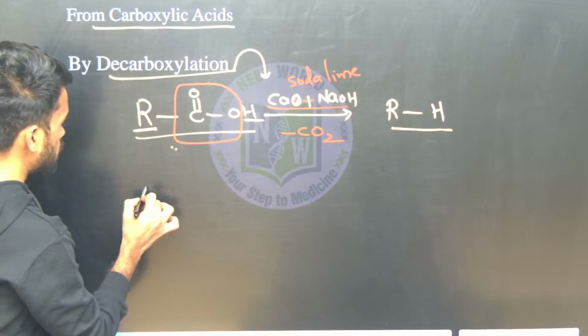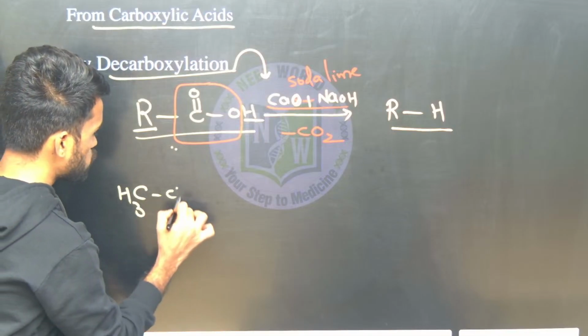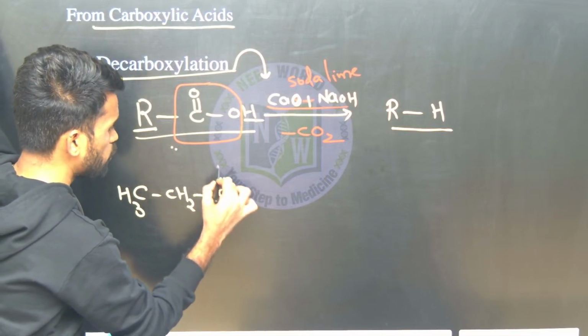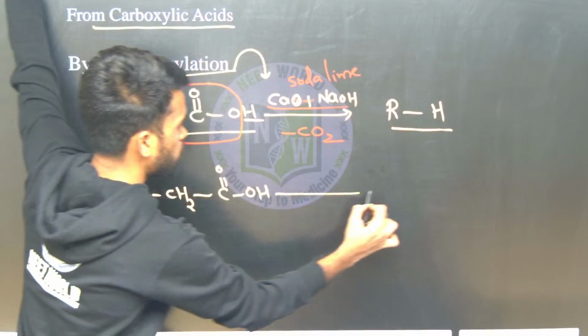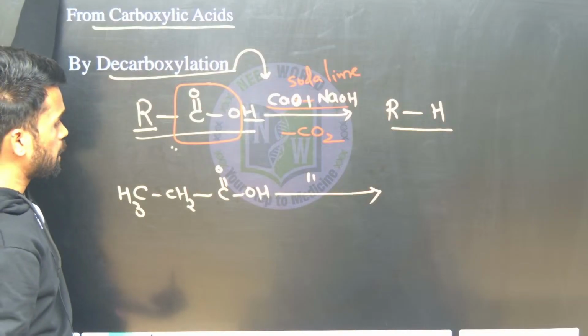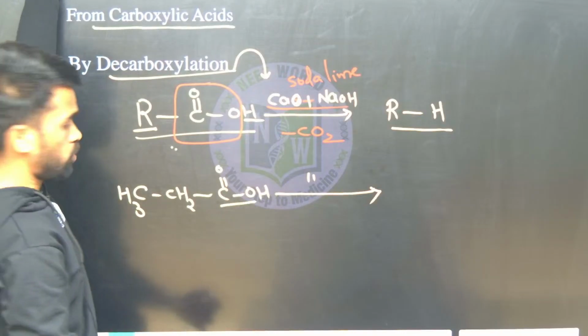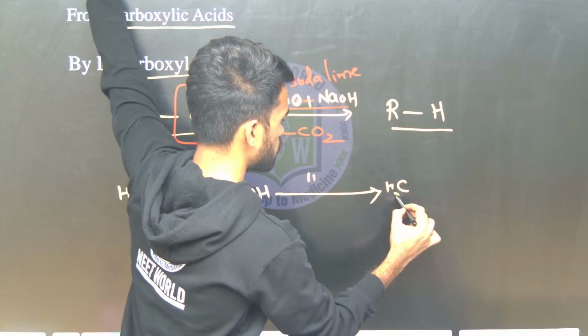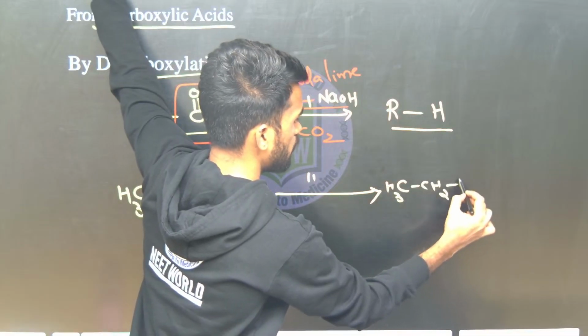For example, here I am writing CH3, CH2, C double bond O, OH. I am treating this with soda lime. What is the product formed here? Just remove this CO2. You are going to get CH3, CH2 and the next H. See, ethyl is there, one hydrogen. So ethane is formed, that's it. Just remove one CO2 group from here.